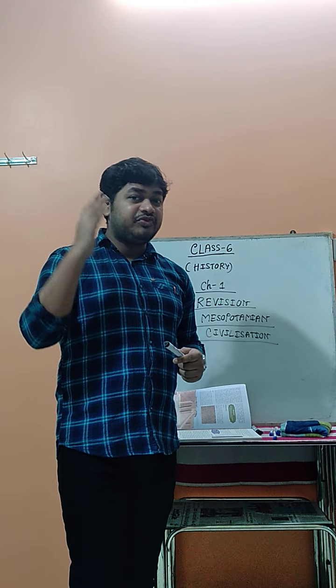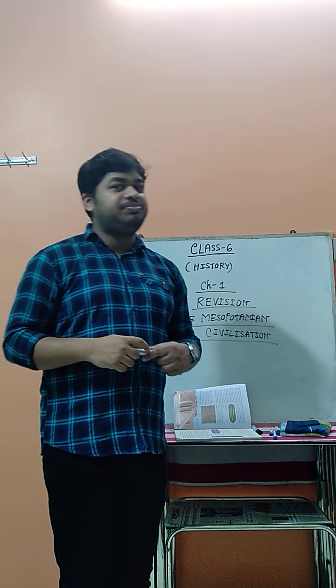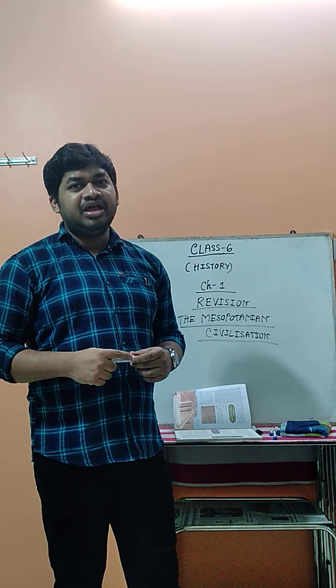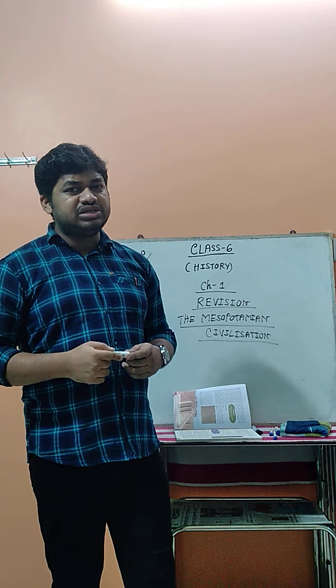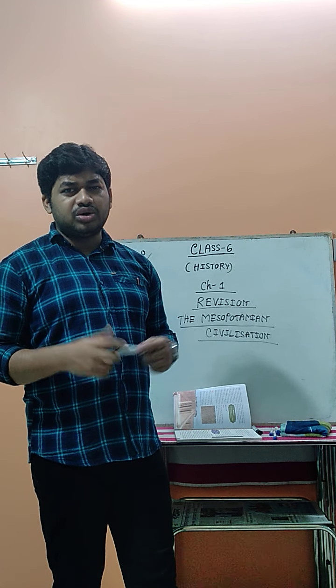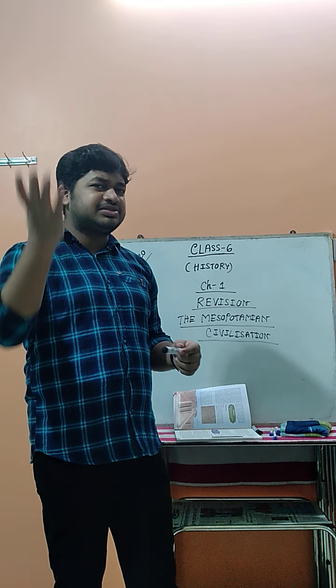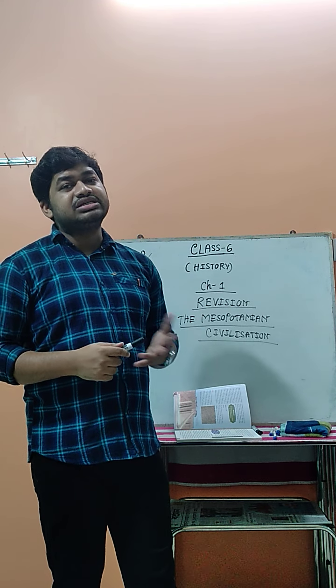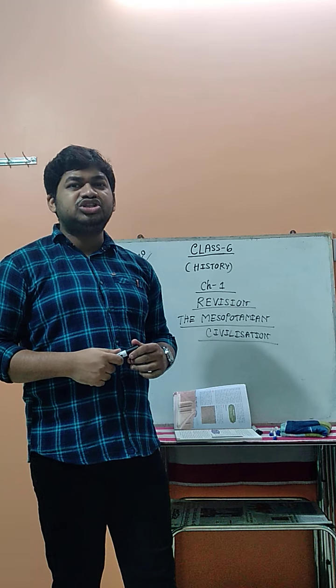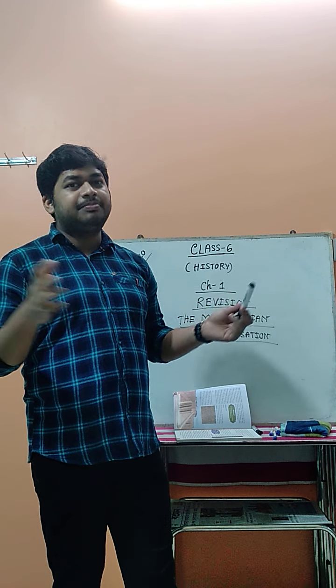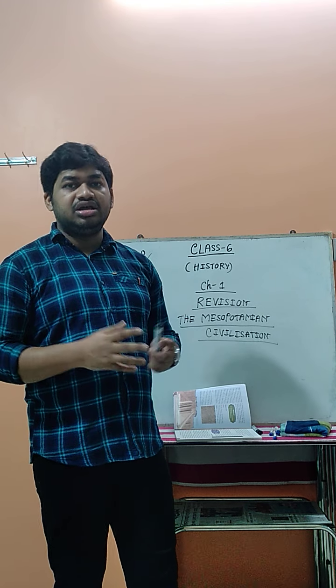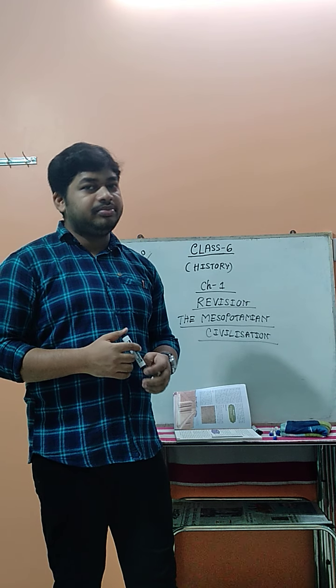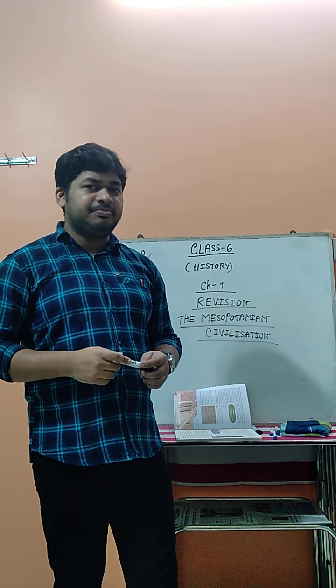About their architecture, one of the famous significant features of the Mesopotamian people is the architecture. And those are the figures we are using nowadays: pillars, domes, arches. All these shapes were made by the Mesopotamian people only. And not only this, another famous feature of that time is the ziggurat. They are temples located at the center of the city, also made by the Mesopotamian people. They formed layer-wise temples.